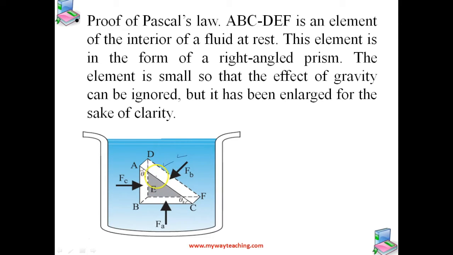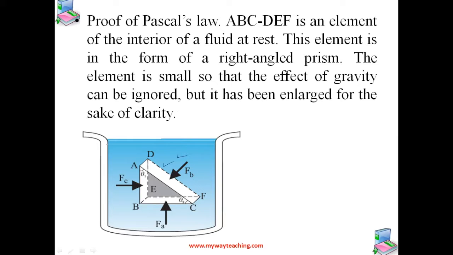So we can say that all these points of this prism are at the same depth from the surface of the earth. Okay, we can consider that. Even they have the same gravity. But for clarity, we have enlarged this element.